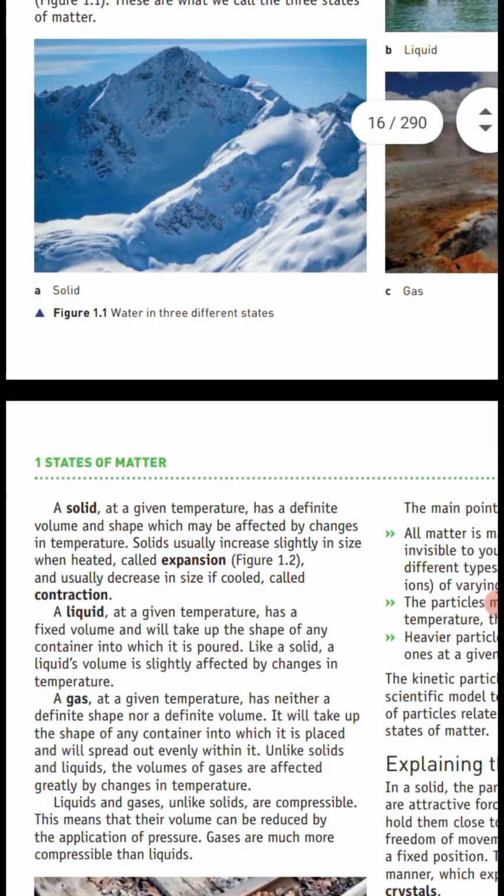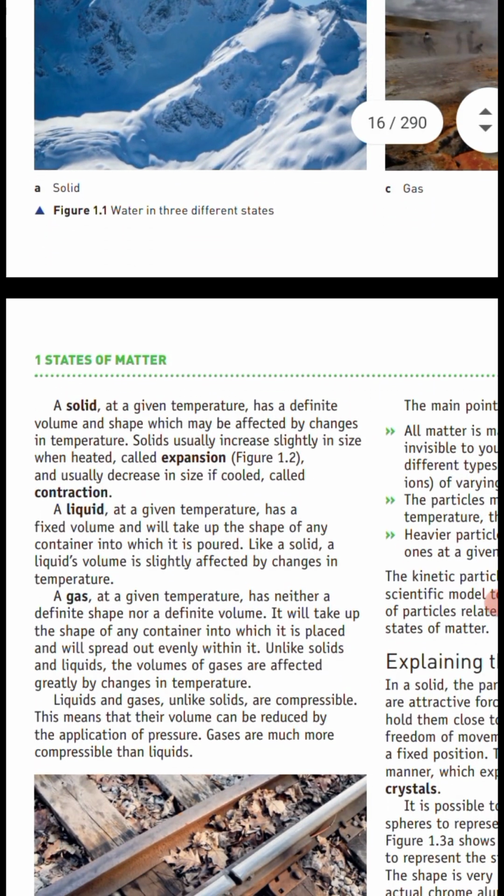Effects of temperature. Gases are highly affected by temperature. When you heat a gas, its particles move even faster and spread out more, causing the gas to expand. When you cool a gas, its particles slow down and come closer together, causing the gas to contract. Gases are also highly compressible, meaning you can squeeze them into a smaller space due to the large amount of empty space between the particles. Examples of gases. Common examples of gases include air, oxygen, and carbon dioxide. These gases fill their containers and can easily be compressed.